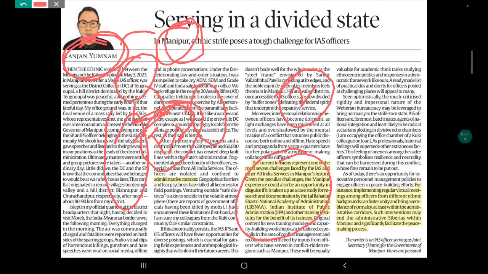If you read this article, this IAS officer is suggesting that what we need is the case study approach while dealing with such kinds of issues, the kind of conflict, the crisis management, the disaster management sort of thing. So while dealing with these things, what we need is the case study approach.